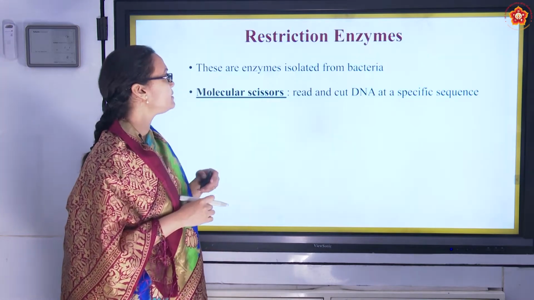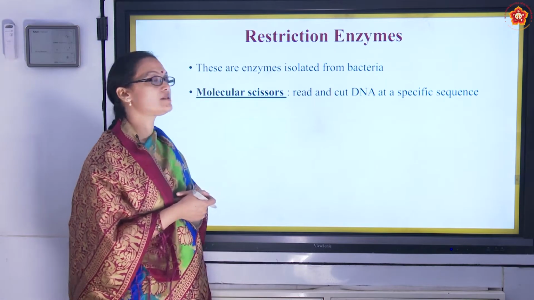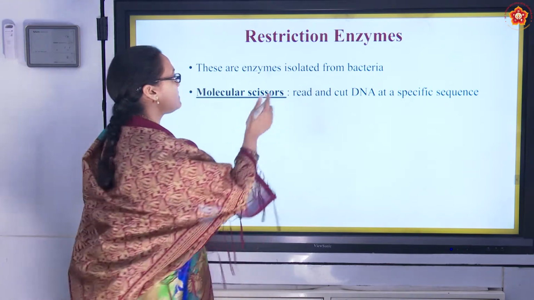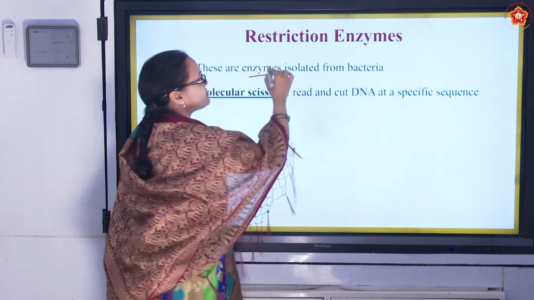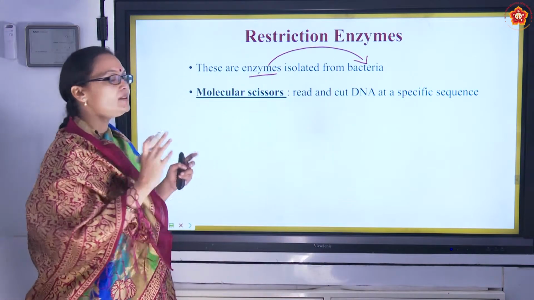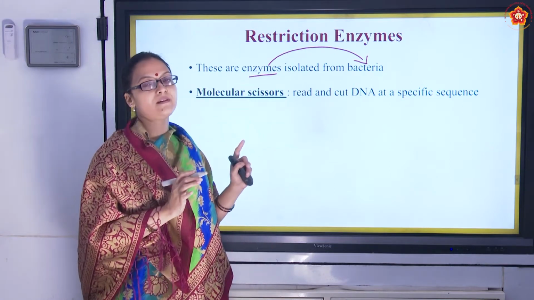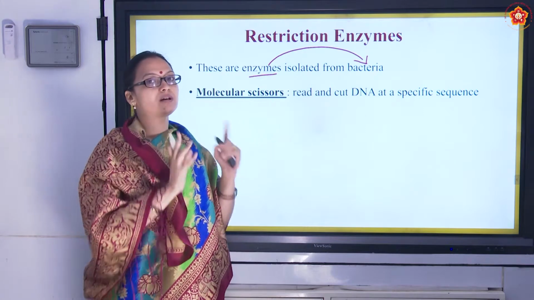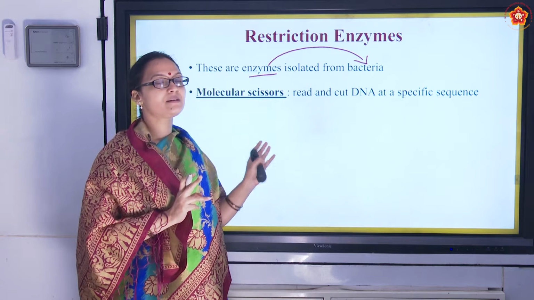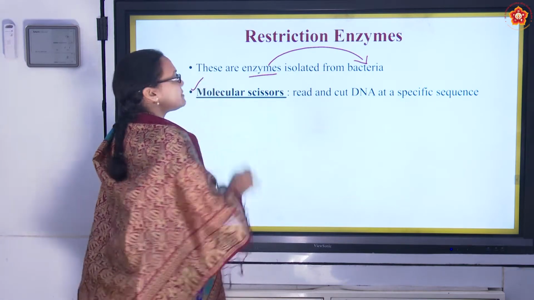The first will be restriction enzymes. So first of all, what is a restriction enzyme? It is an enzyme that is obtained from bacteria. As the name suggests, it is an enzyme. From where is it got? From bacteria, right? So one thing you have to keep in mind: whenever you hear the term restriction enzyme, the picture of a scissor should come into your mind. It is a scissor. What kind of scissor? It is a molecular scissor.